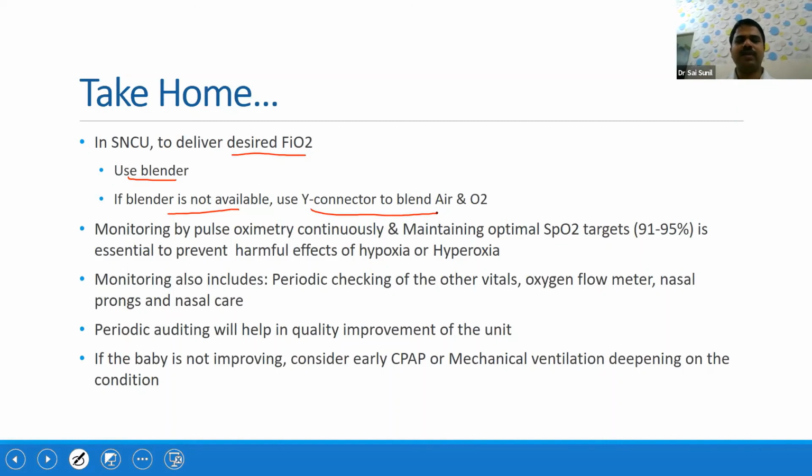Monitoring also includes periodic checking of vitals as well as checking of the flow meter, whether the water is there in the flow meter or not, and whether oxygen is actually getting delivered to the baby or not. So these are all very important aspects. Periodic auditing will help in quality improvement of the unit, which I was mentioning. If the baby is not improving, consider early CPAP or early mechanical ventilation depending on the clinical condition of the baby.